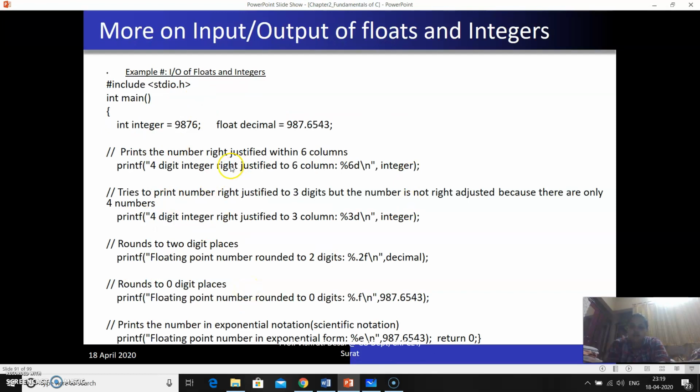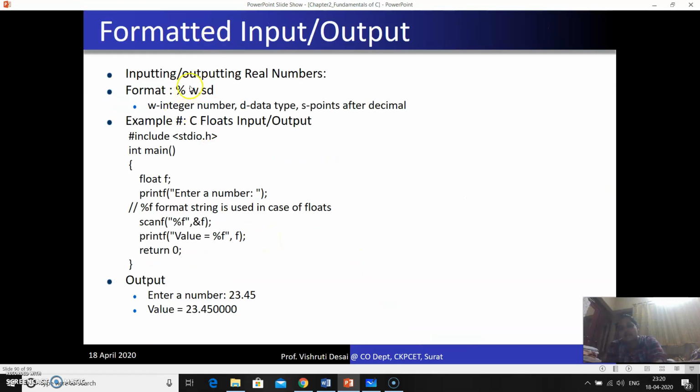Now here you can see a 4-digit integer; you can go through it and verify that. Suppose I am writing %w.pf. Here w indicates the total width of the data that you want to store, then the dot, and p is a pointer after the decimal: after the point, how many decimal digits you require. So in the same example, if I require only 45 after the point, I have to write %0.2f. That means after the decimal I require only 2 digits, and w gives you the total width of the number including the dot.